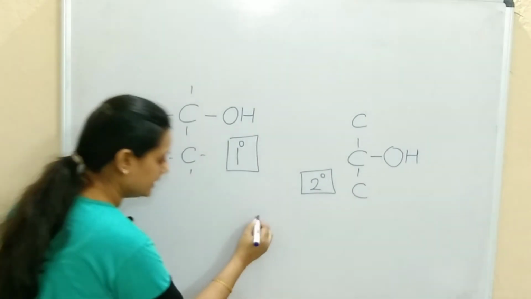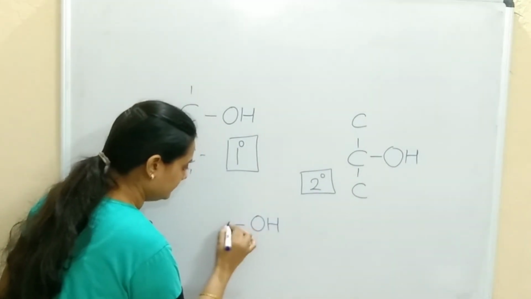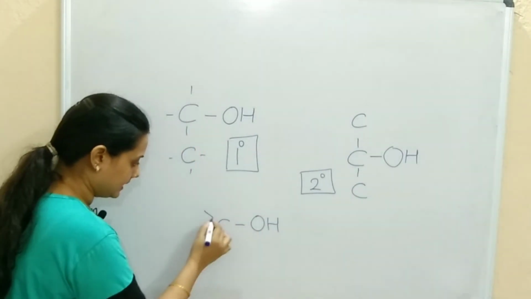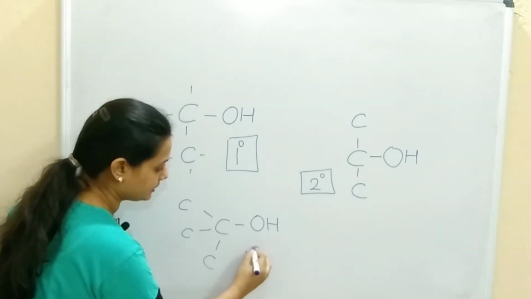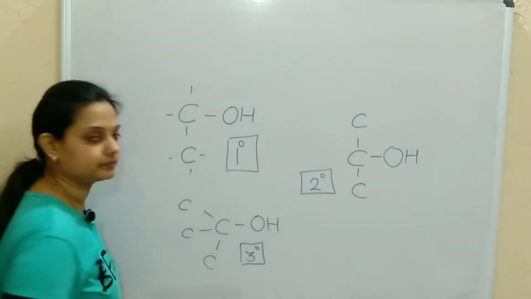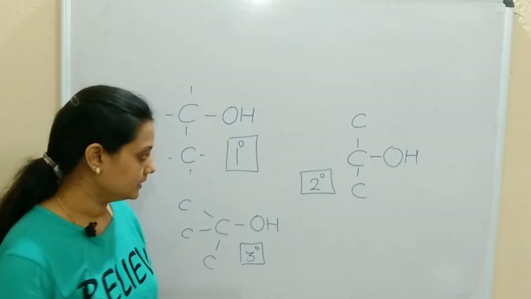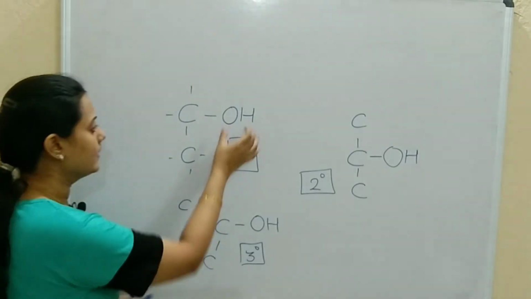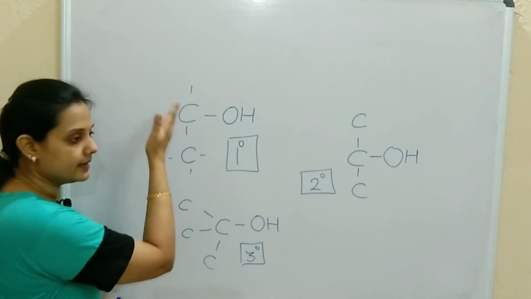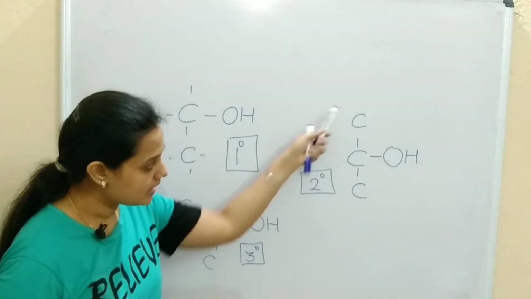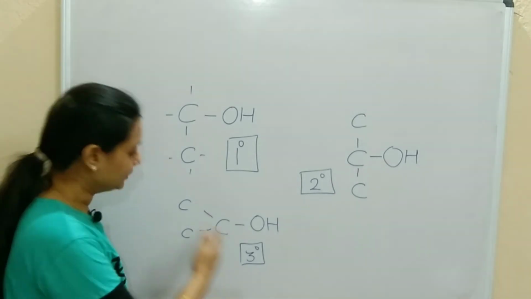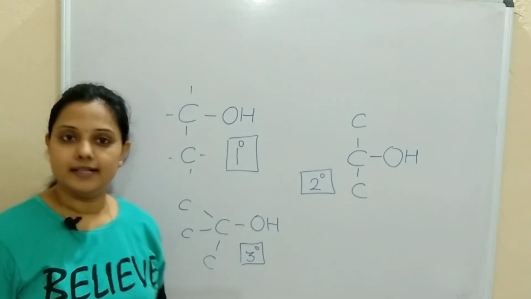Same way, if the OH group is attached to a carbon, and that carbon is attached to three other carbons, then it is tertiary. So you can remember it like this: OH attached to a carbon, that carbon attached to one carbon, it is primary; to two carbons, secondary; to three carbons, tertiary.